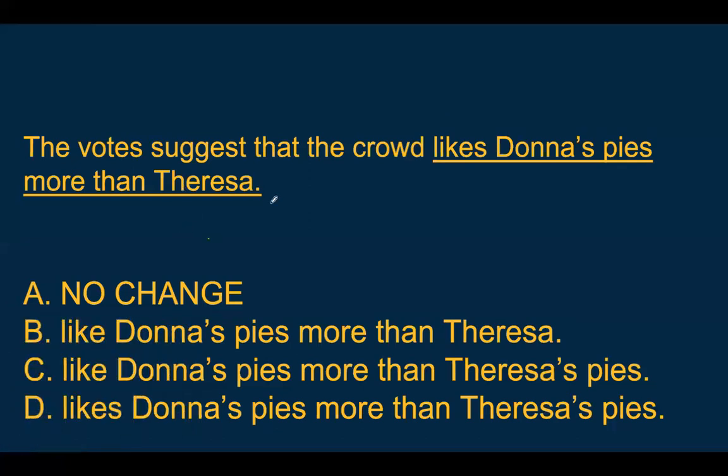The vote suggests that the crowd likes Donna's pies more than Theresa. This is a comparison happening here, first of all. We always compare equal things: a person with a person, action with action, object with object. So in this case, the crowd likes Donna's pies more than Theresa's pies, isn't it?